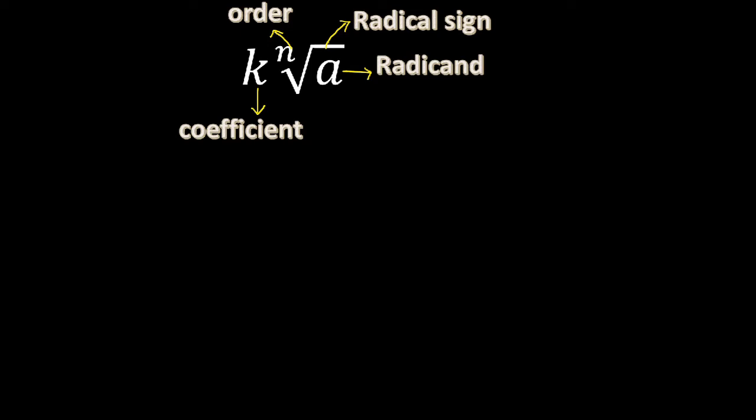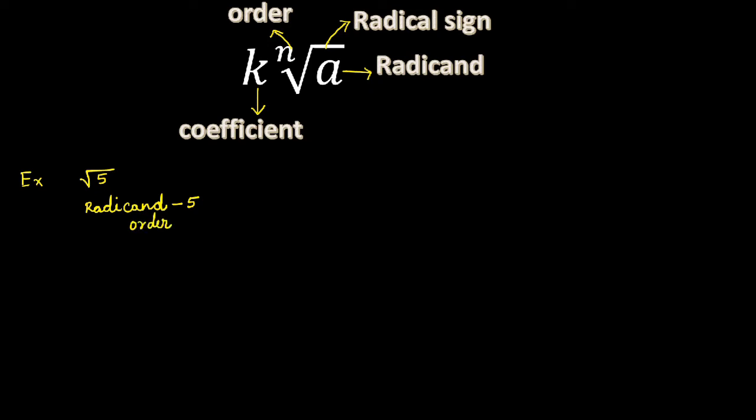I repeat, root is called radical sign, and the number inside the radical sign is called radicand, and n is called order, k is called coefficient. Let us see some example. Square root of 5. Here radicand is the number which is inside the radical sign, that is 5.